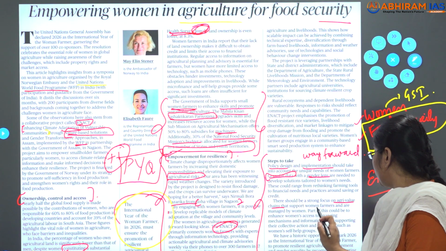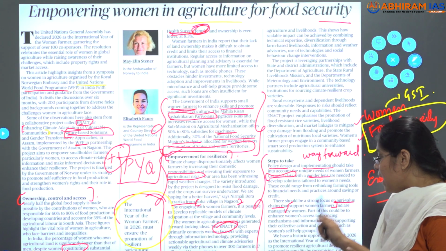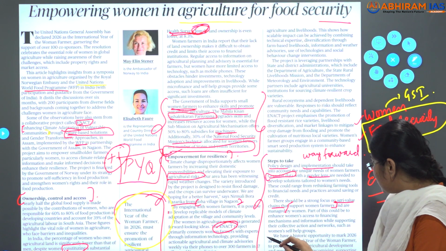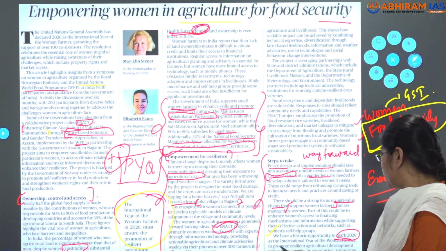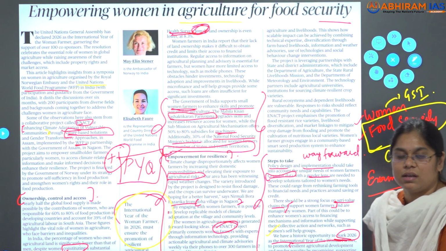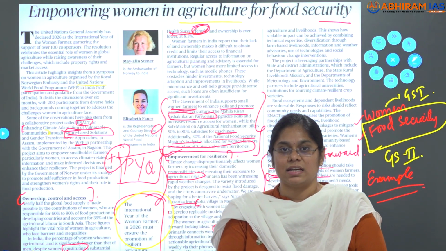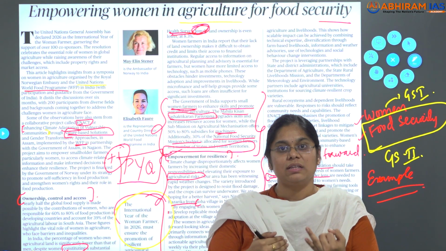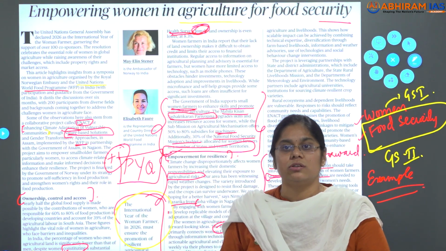And further, agri value chains that support women farmers should be there more. And see, he is telling that agri value chains that support women should be led by the women. Self-help groups are mentioned. And further, we have a historic opportunity to mark 2026 as the International Year for the Women Farmer to promote resilient agriculture development and gender equality. So, see, what do we need from this article? Taking an introduction, writing a good introduction, then writing a good body. First, what we need is how we can frame a question from this.